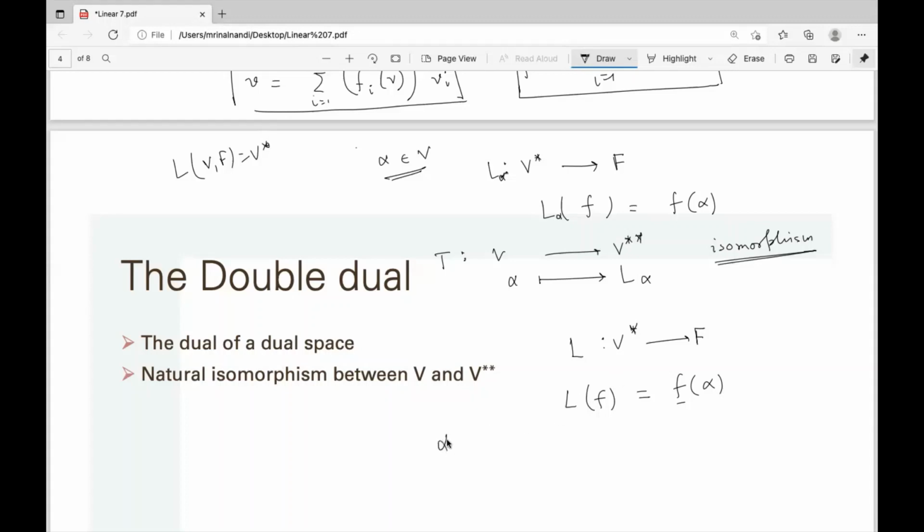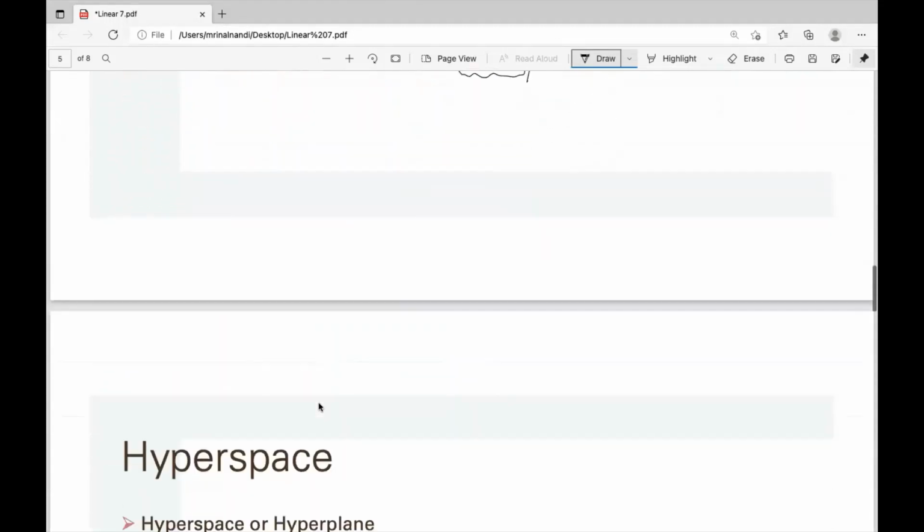If we fix alpha in V, there is a construction and we will get L, and if we fix L, we will get an alpha. If we go through the same construction as previously, we will get the same L. So that's why it's called natural isomorphism between V and V double star.